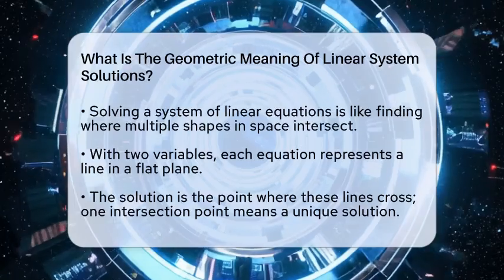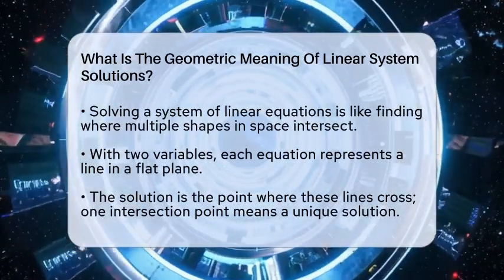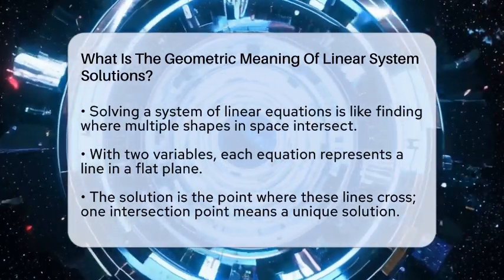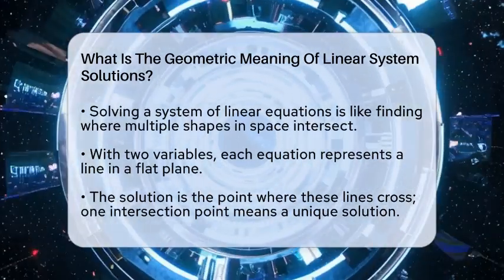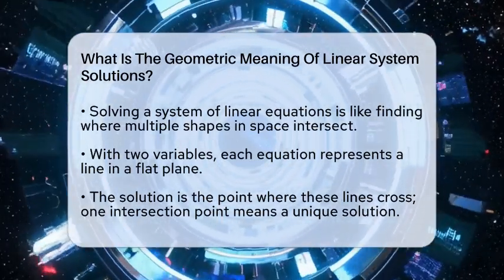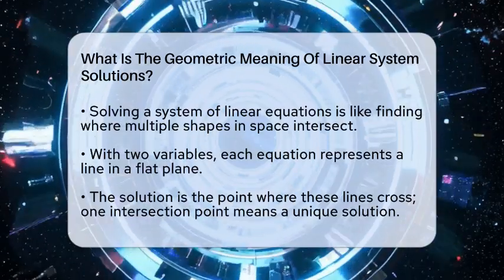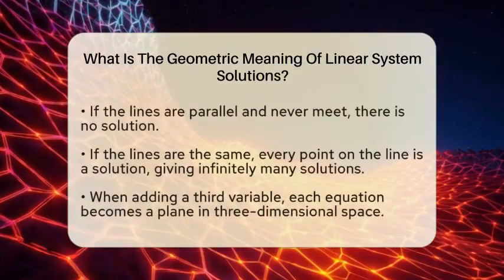When you have two variables, each equation makes a line in a flat plane. The solution is where those lines intersect. If they cross at one point, that's a unique solution. If they run alongside each other and never meet, there's no solution. But if they are the same line, then every point on that line works, giving you infinitely many solutions.